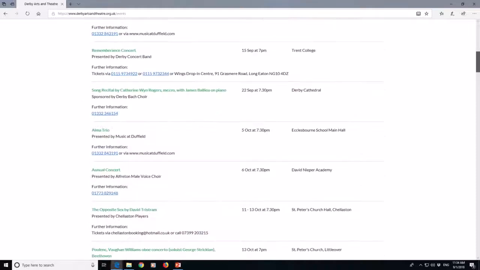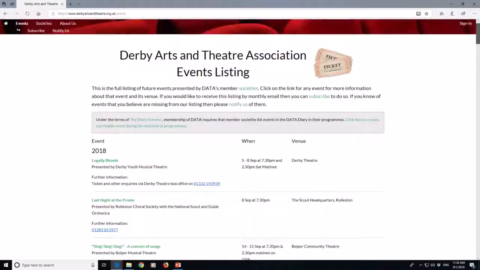The first place I need to go to obtain a listing for inclusion in a printed program is this grey box here. And it says in there, under the terms of the diary scheme, membership of Data requires that member societies list events in the Data Diary in their programs. And then there's a link which says, click here to create a printable event listing for inclusion in programs. I'll now click on that link.